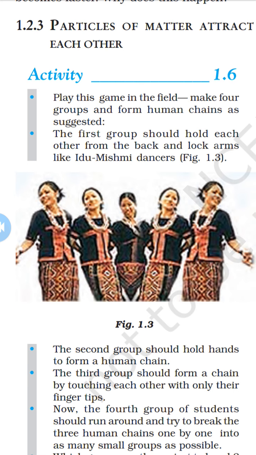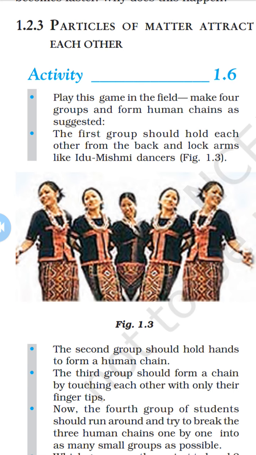Now the fourth group of students should run around and try to break the 3 human chains one by one into as many small groups as possible. Which group was the easiest to break? Why? The third group was the easiest to break. They were holding each other with a very weak chain, that is, the attraction between each other was negligible.